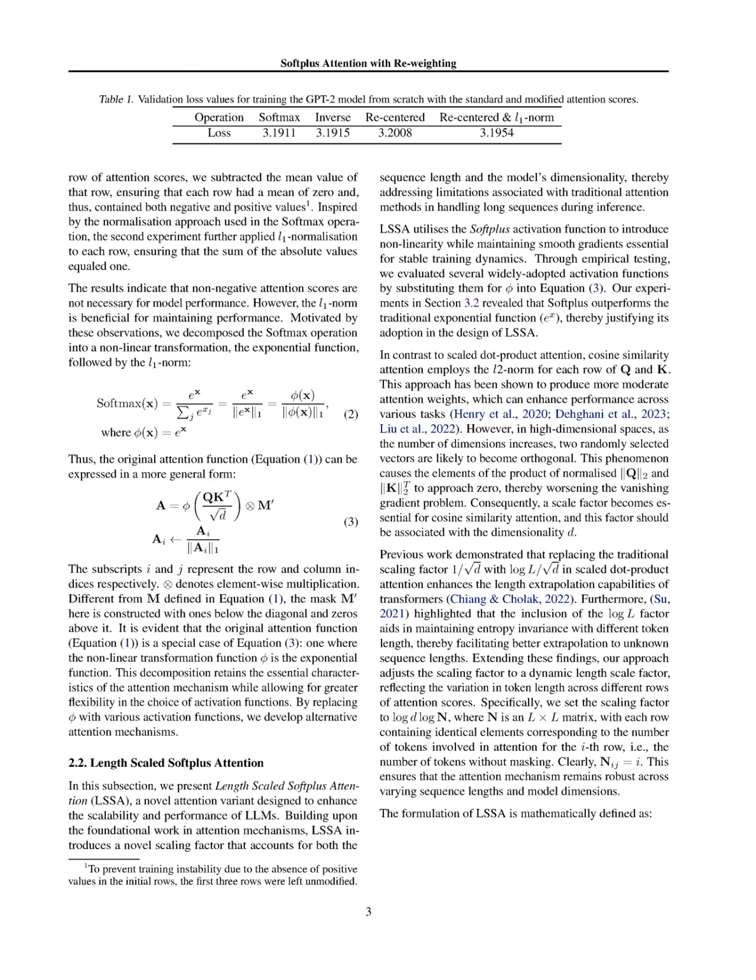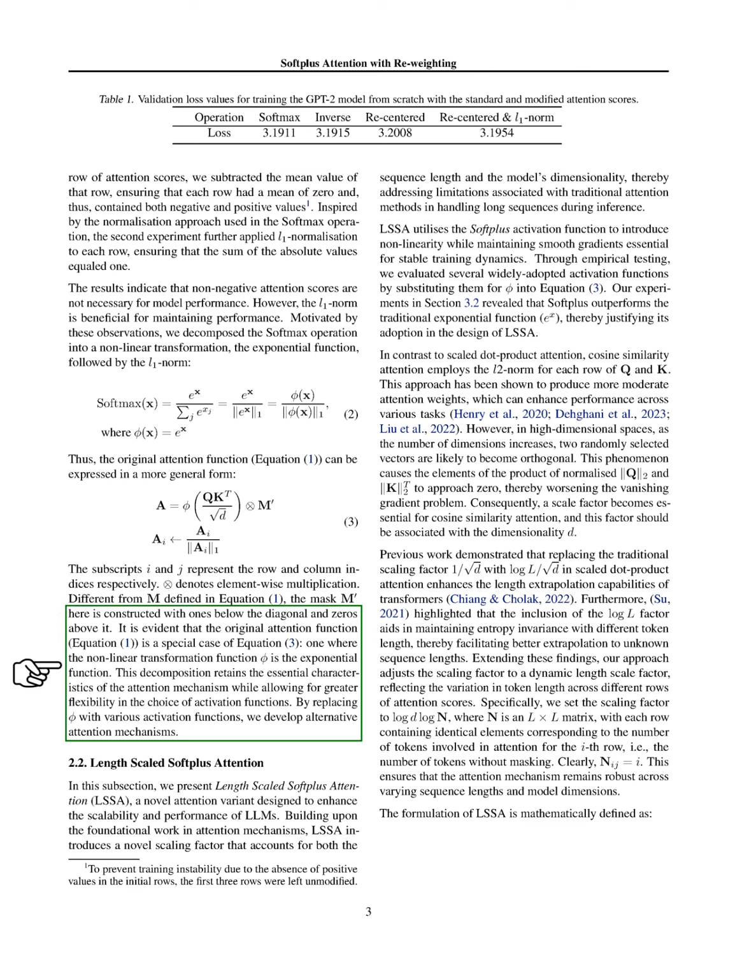Section Summary. In this section, we explore the limitations of the Softmax operation in self-attention mechanisms, particularly its numerical instability and performance issues with longer token sequences. We propose a Softmax free attention mechanism, length-scaled Softplus attention, LSSA, which enhances performance by incorporating a dynamic length scale factor and a re-weighting approach to improve focus on relevant tokens, demonstrating superior results compared to traditional methods.